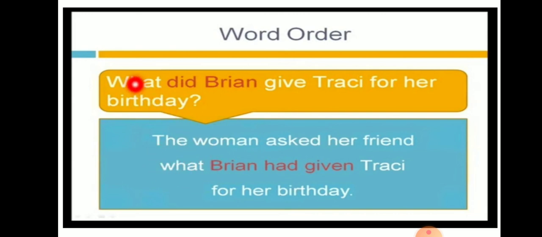So the same WH word is used as a conjunction here. Brian had given, did plus give is gave, so that represents past tense and it has been correspondingly changed into past perfect. A past tense form of verb changes into past perfect. Had given Tracy for her birthday.